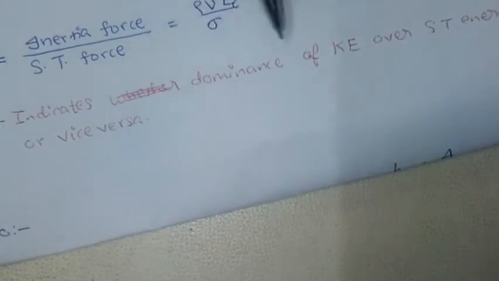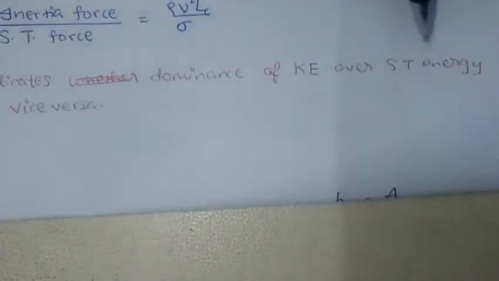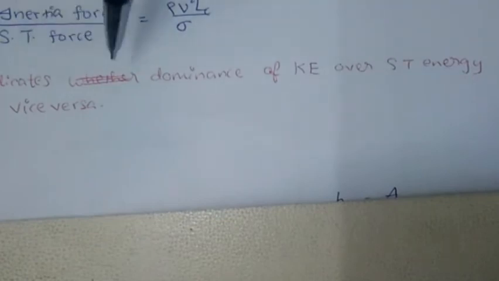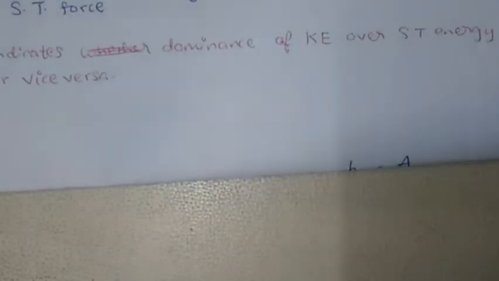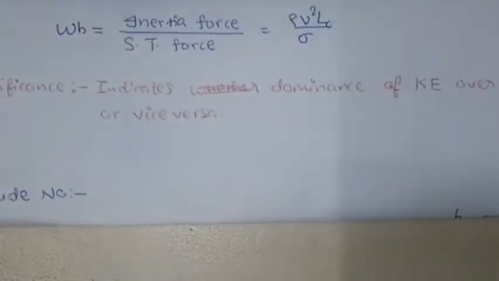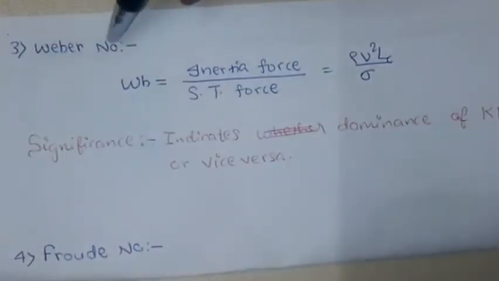Now it indicates the dominance of kinetic energy over surface tension energy, or vice versa. If the surface tension energy is dominant, then the Weber number will be less, and if inertia forces or kinetic energy are dominant, then the Weber number will have a higher value. And this particular Weber number is basically used in the analysis of capillary flow.